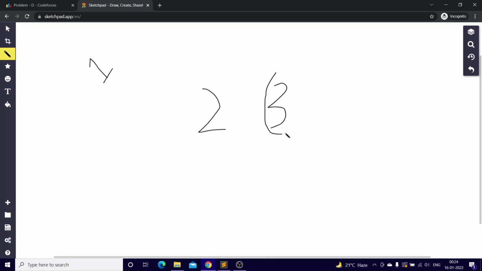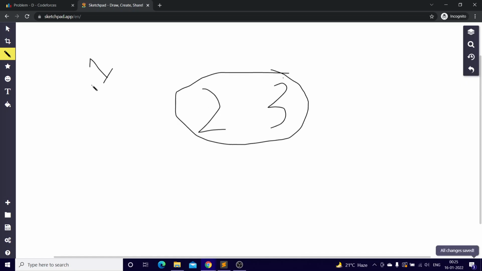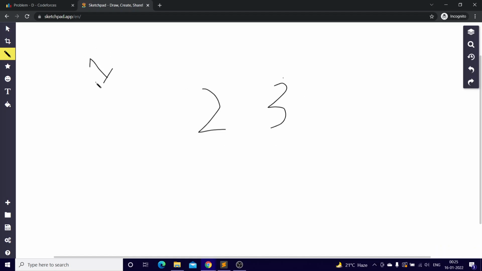I checked if the GCD of 3 is possible. Can you tell me if 3 is possible? They said yes, it's possible. Then I said okay, let's get 3. So I just selected two numbers which are co-prime multiples of 3, and then I added 2, and then I added 3 into the array. Now if you see, 1 is possible because 2 and 3 are co-prime numbers.